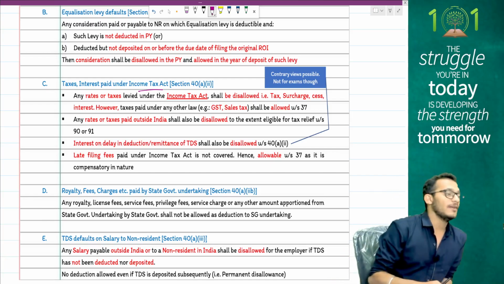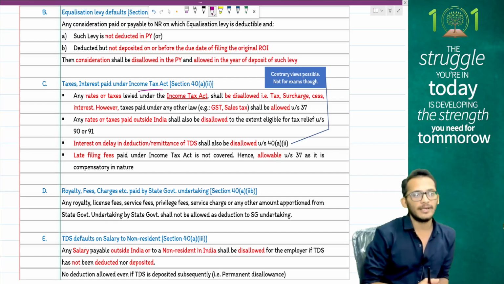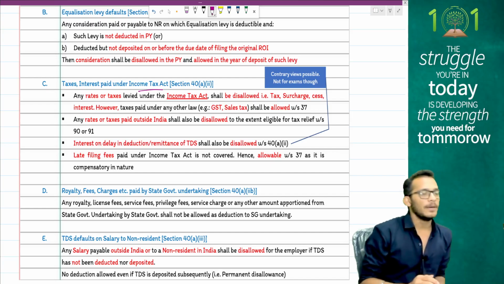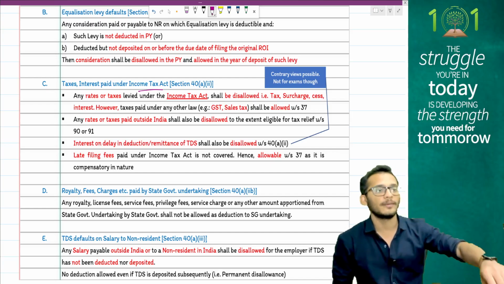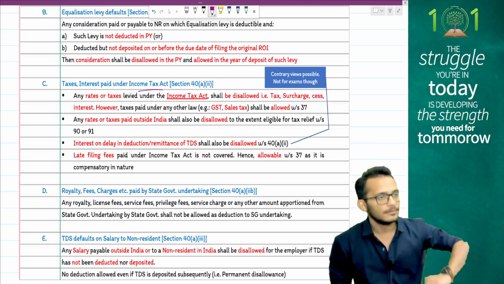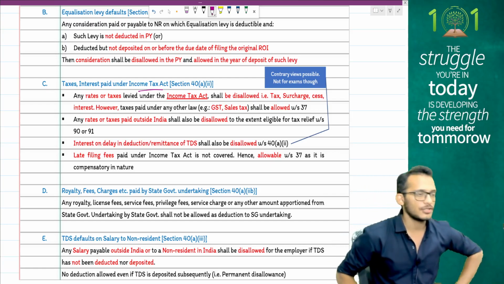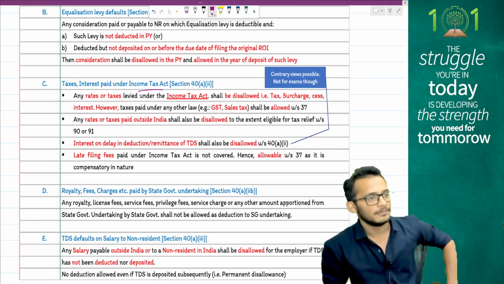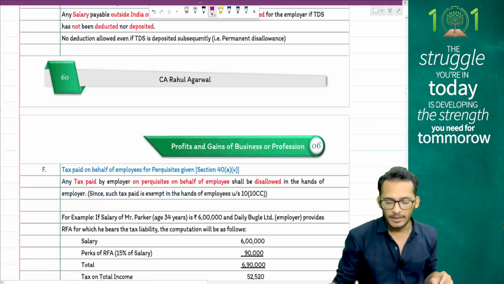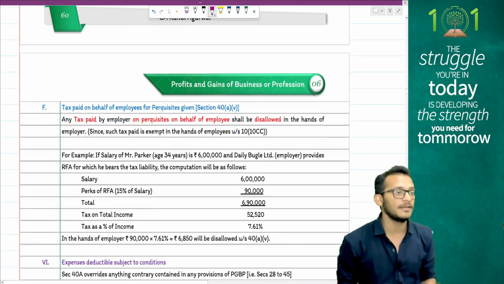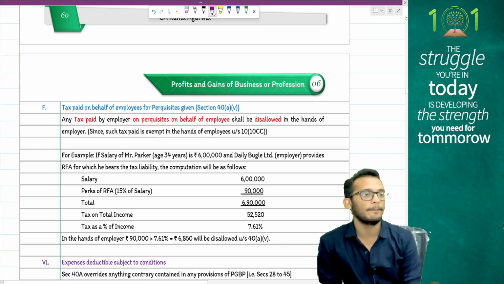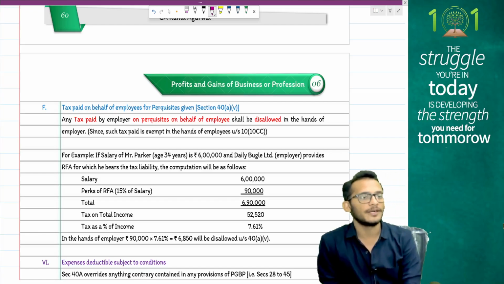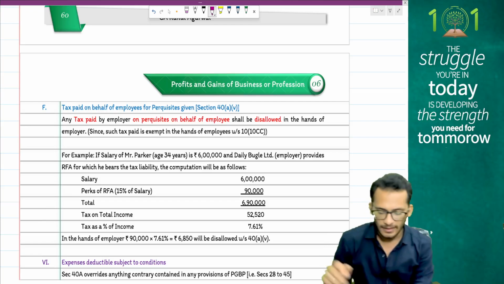Next, if you are claiming a foreign tax credit, then it is not allowed as deduction. But if you have not been able to claim the foreign tax credit, you can report it as a loss and claim it as deduction. So foreign tax credit can be claimed as deduction to the extent it is not claimable as credit. Then comes section 40A5, which says that if you bear the expenses of non-monetary perquisites for an employee as an employer, then the tax on non-monetary perquisites will be disallowed.